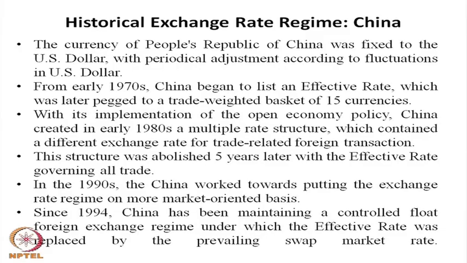From the early 70s, China began to list an effective rate, which was later pegged to a trade weighted basket of 15 currencies. In the early 70s, China practiced what is called an effective rate in the form of a currency basket regime. They decided on 15 currencies with which they had trade links, and the trade weight and the value of each individual currency decided the effective rate, and they practiced this effective rate for a few years.